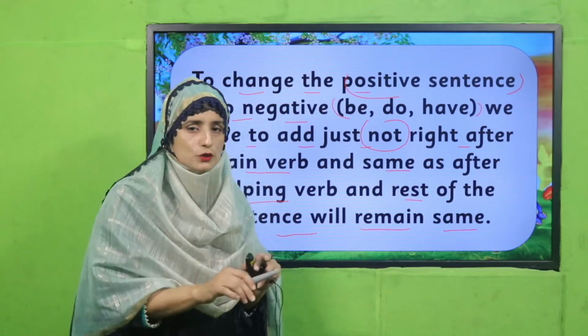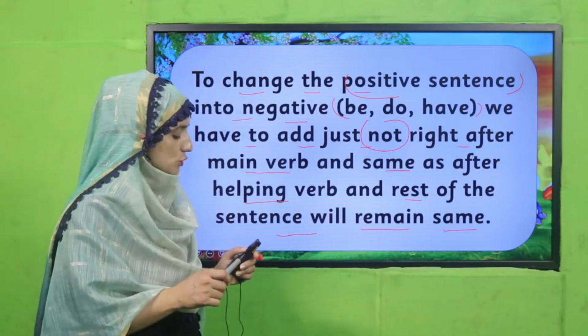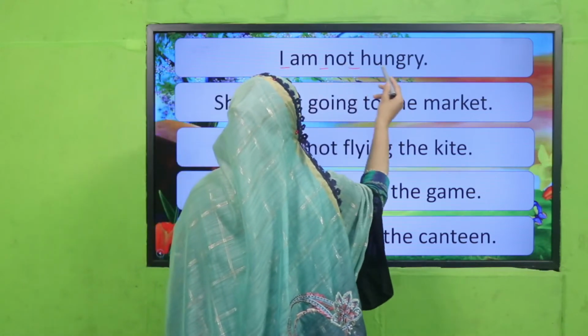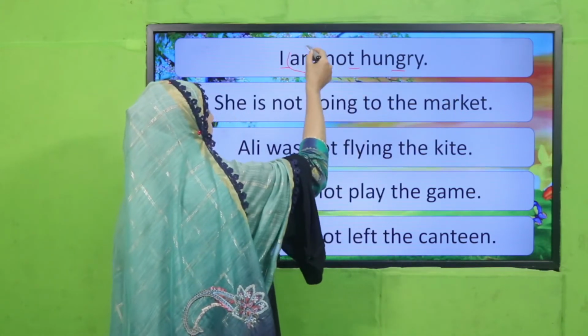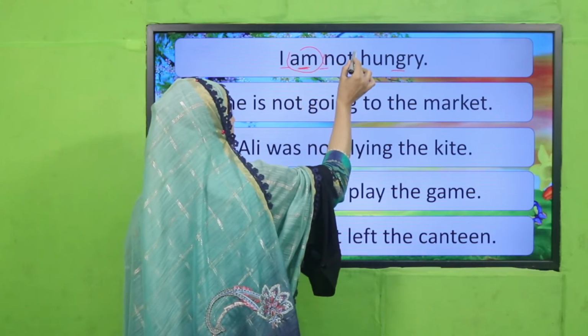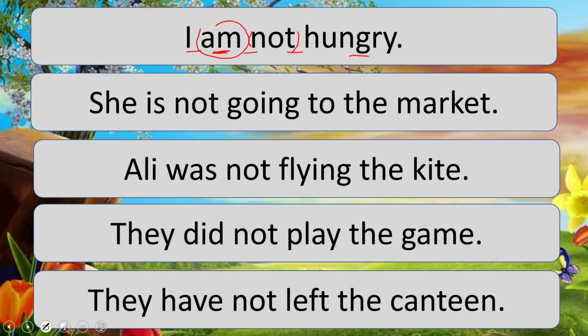Don't be confused about how I am giving it to you. So you will see there: I am not hungry. See there, right after the main verb I have added not. Have you got it, my dear students? I am hungry, I'm not hungry. Is it clear? This is the negative sentence. She is not going to the market.